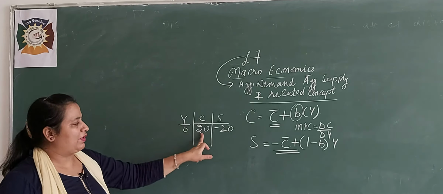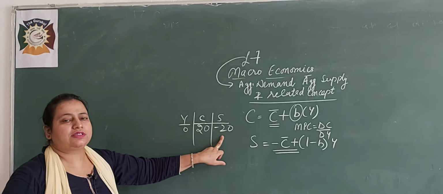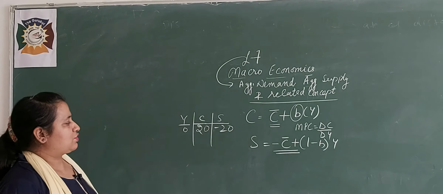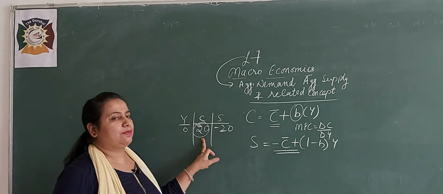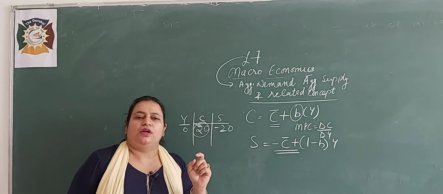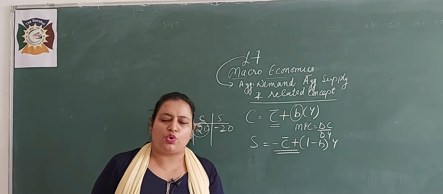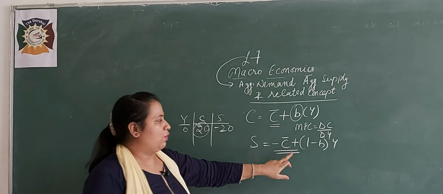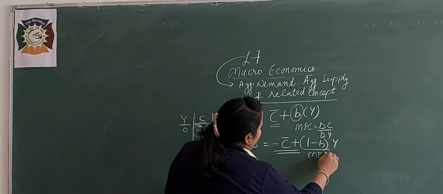Because when we subtract 20 from 0, it will be minus savings, that is known as dis savings. Okay beta. Next, this is known as autonomous consumption. Autonomous consumption means at a 0 level of income. Even if your income is 0, your consumption will still be something, that is known as autonomous consumption. 1 minus B, you can write it MPS also.